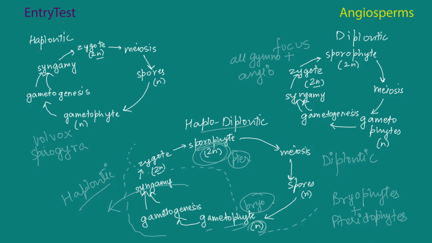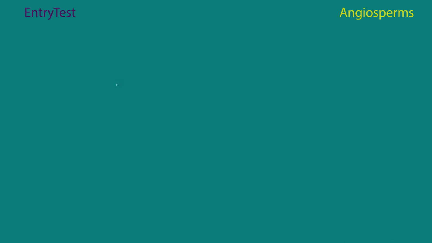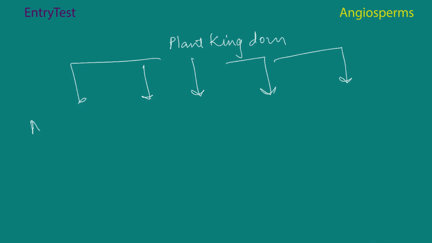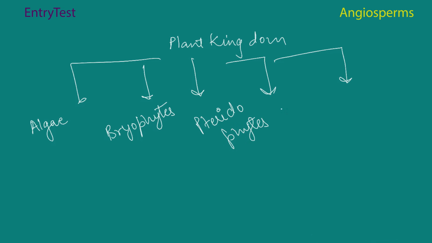So that is all about the plant kingdom that you need to know right now at this grade level. So far what we have done is, we have done the different kinds of plants that are there. So in the plant kingdom, we have discussed the 5 types. We have discussed algae, bryophytes, pteridophytes, gymnosperms, and in this video we have just discussed the angiosperms.